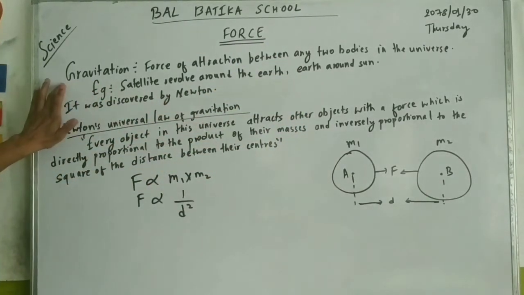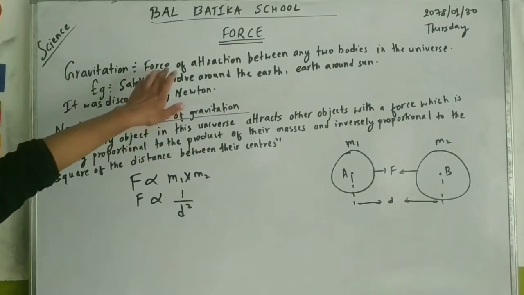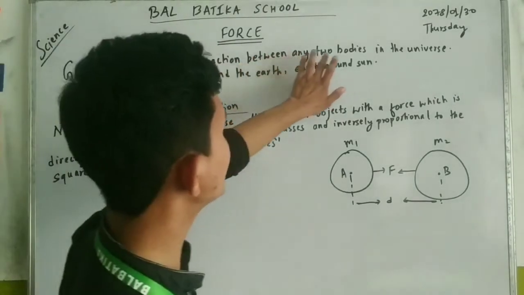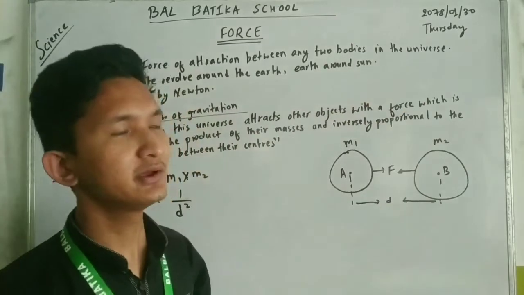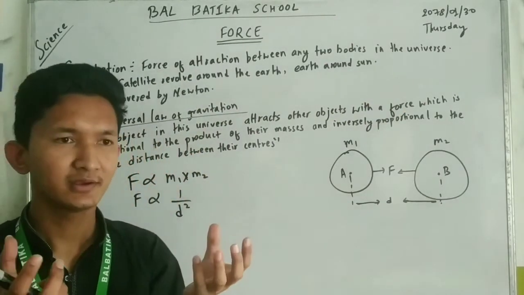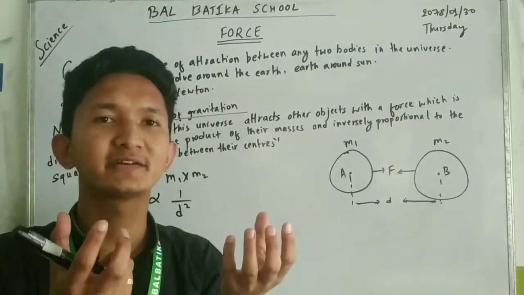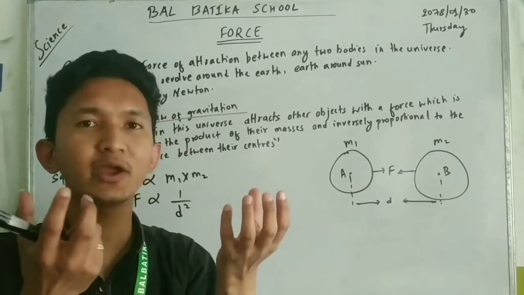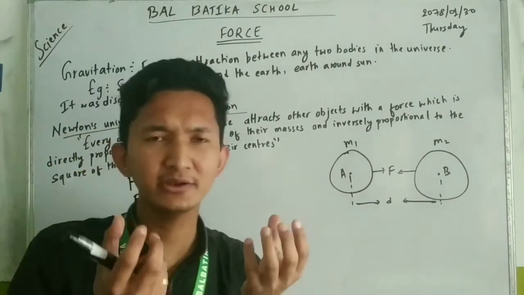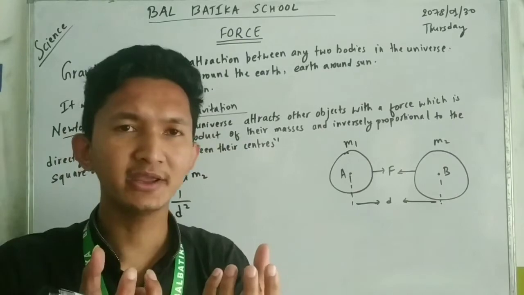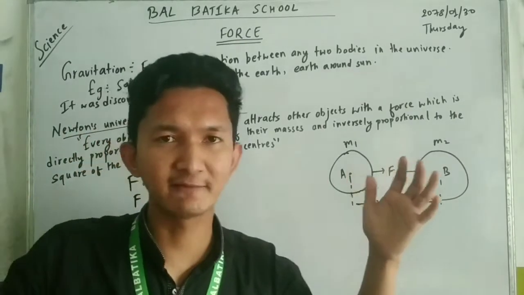Similarly, gravitation. Gravitation is also a force of attraction between any two bodies in the universe. Any two bodies possess a force, that is gravitational force, that helps them attract each other. It may be minute bodies or major big heavenly bodies.